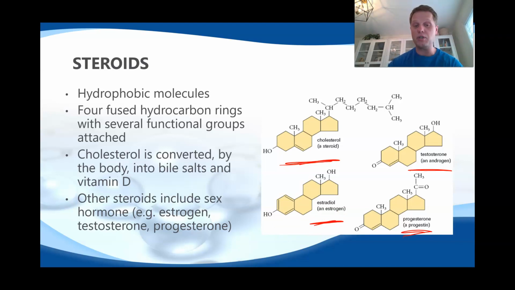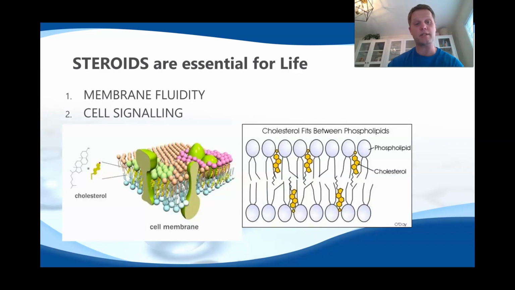Now, cholesterol is a hugely important thing in your body, because it makes these steroids, so these sex hormones that you need. And again, we're going to talk about this in the next few units, so we're just touching on it briefly now. What you need to know is that they're hydrophobic, and they're really important to our membranes. So when you take a cholesterol molecule and you put it in a phospholipid bilayer, it keeps the membrane just the right fluidity.